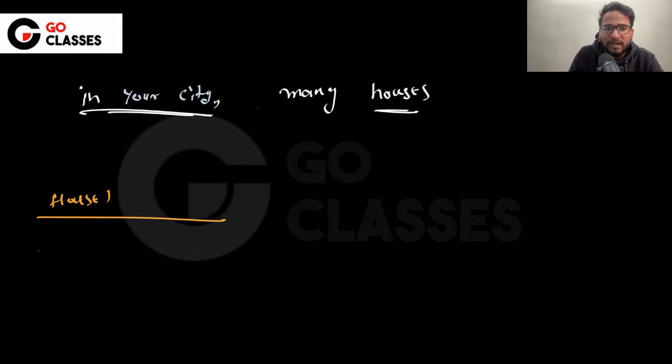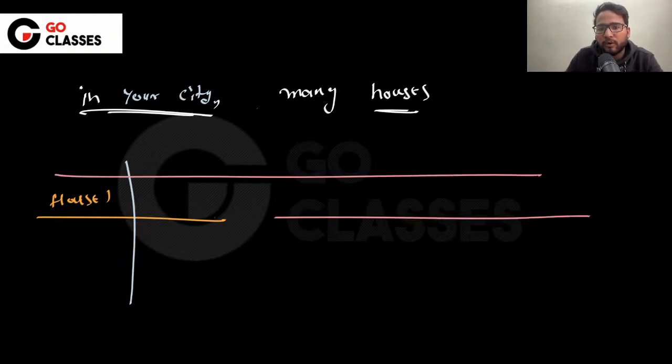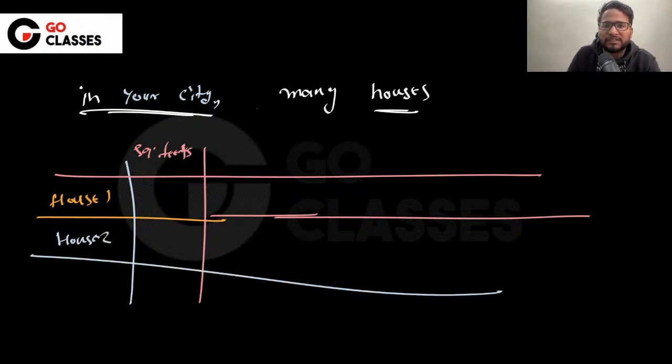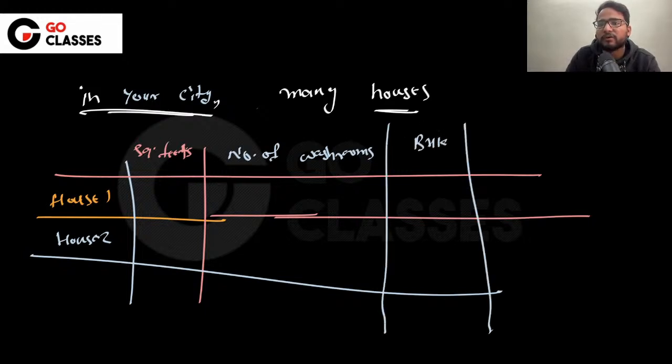Then you will say, okay, this is house one, and this is the data for house one. Data means that this house was, let's suppose, built in some year. There will be a couple of parameters for this house. Maybe the square feet of this house. Let's suppose this is one parameter. Similarly, there is another house, house 2, and another parameter, let's suppose the number of washrooms. Another parameter is how many BHK the house is, or whether it is a villa or a flat.